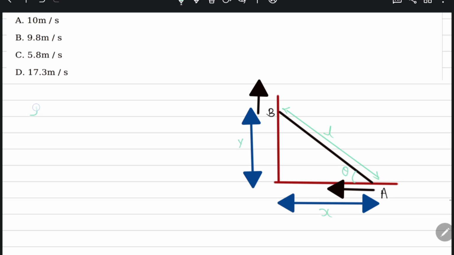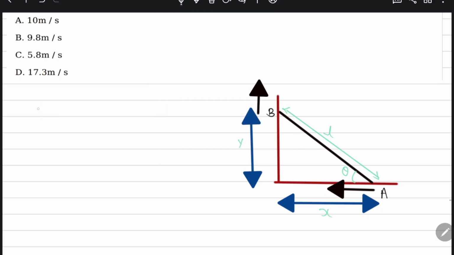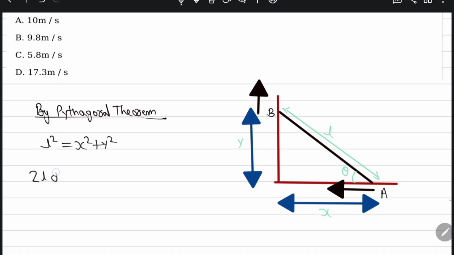So I apply the Pythagoras theorem. By Pythagoras theorem, L square is equal to X square plus Y square. If I do the differentiation, that is 2L dL by dt is equal to 2x dx by dt plus 2y dy by dt.